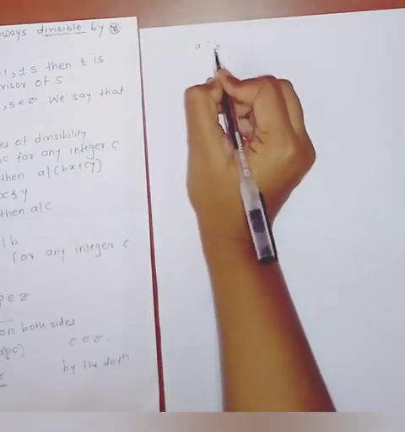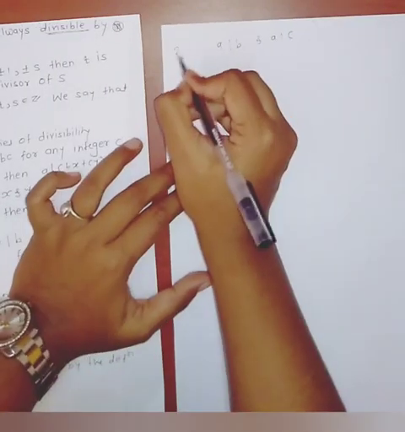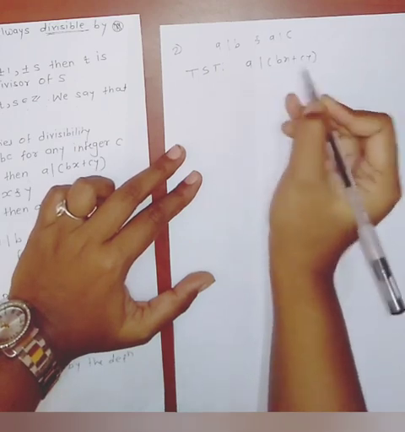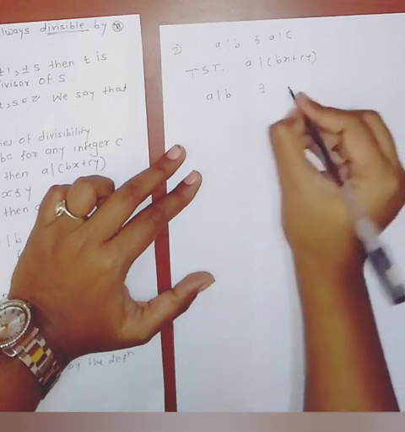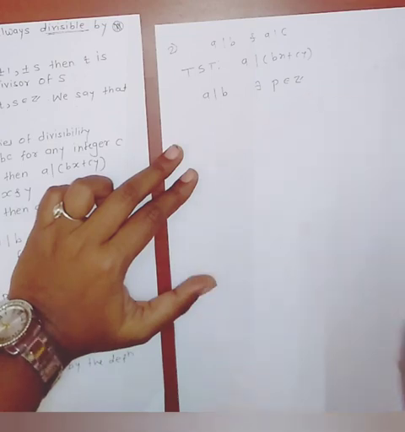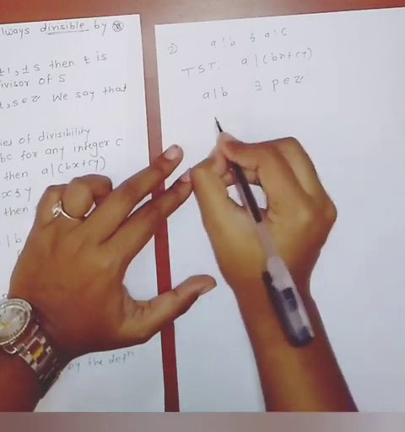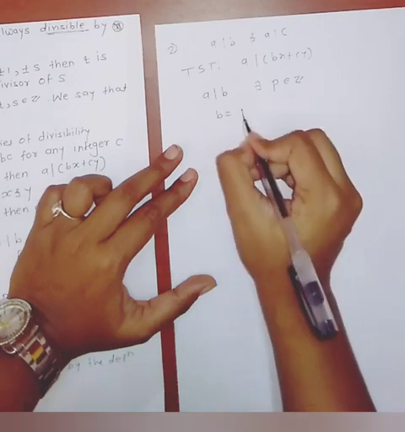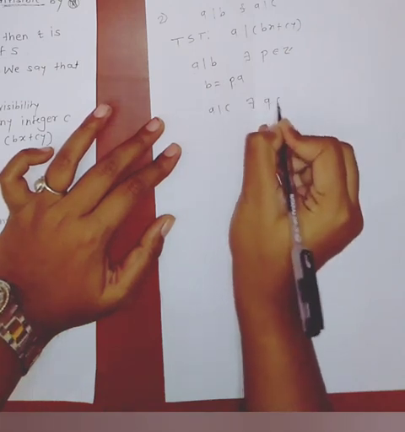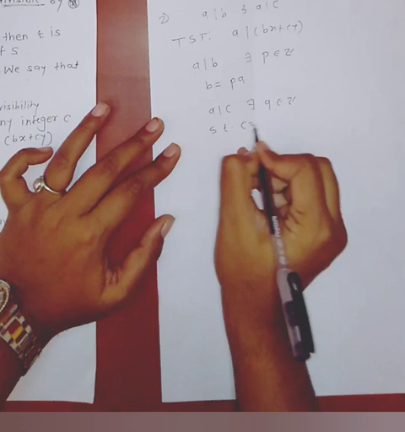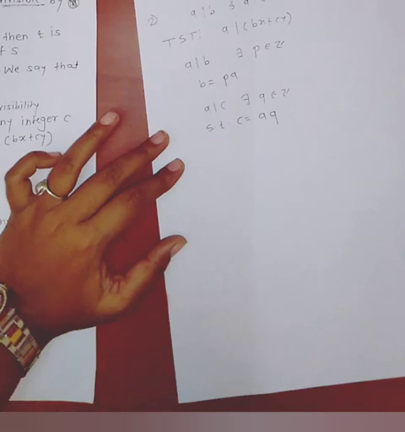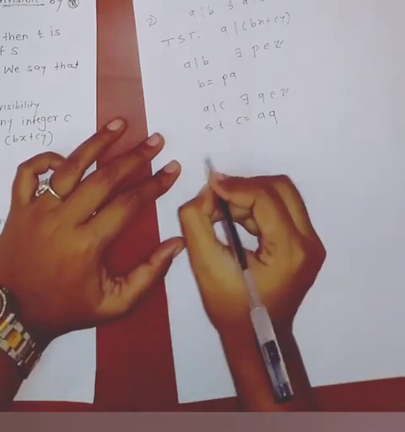Here a divides b and a divides c, and we have to show that a divides bx plus cy. a divides b means there exists an integer p belongs to z such that b equal to pa, equation 1, and a divides c means there exists q belongs to z such that c equal to aq, equation 2.